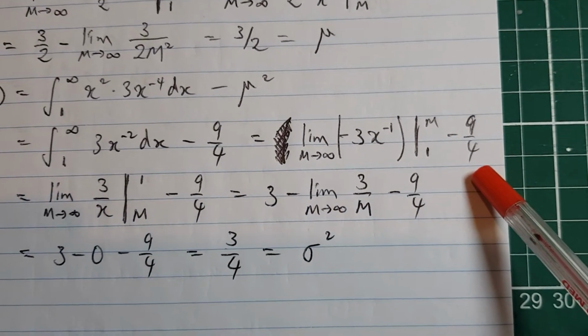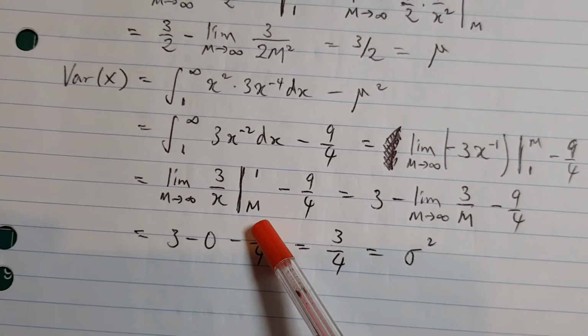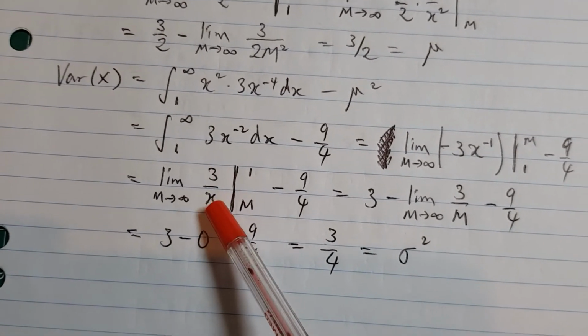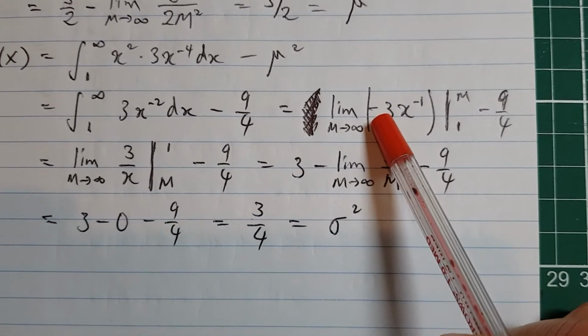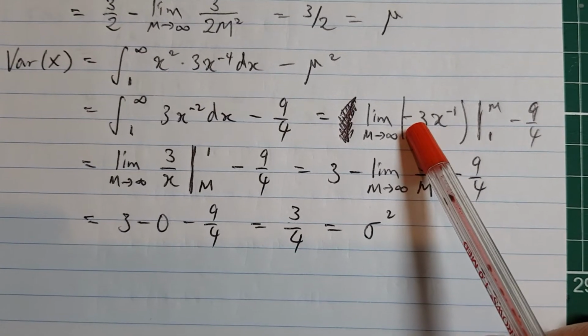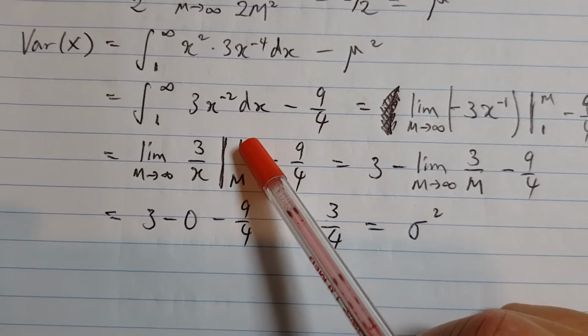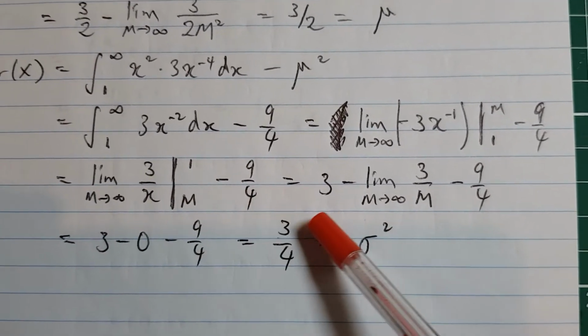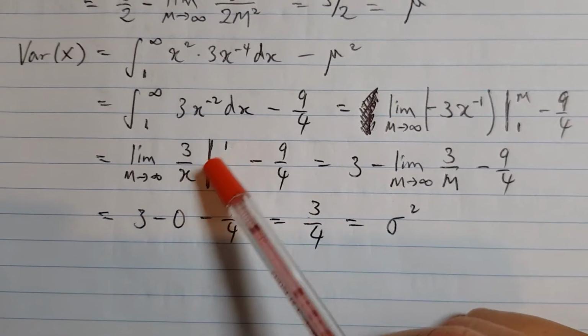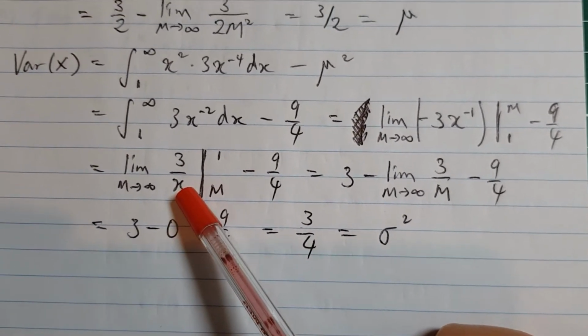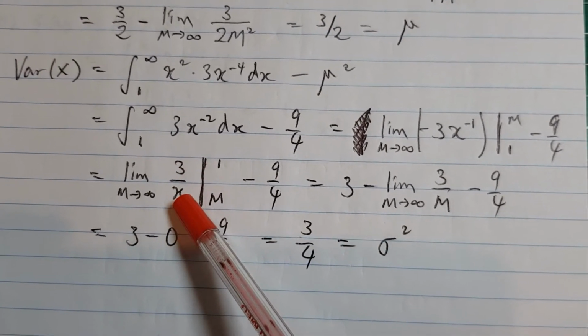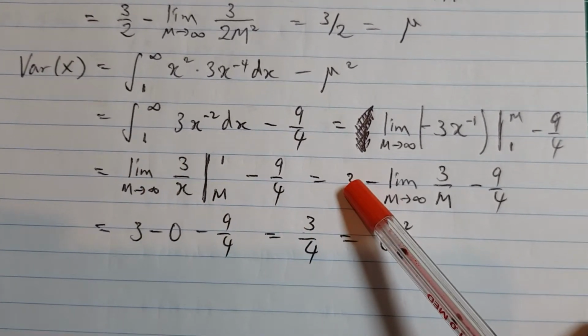Minus 9 on 4 stays the same, and that's just now 3 on x, 1 to m, because I've got the negative in the previous working line. So drop the negative sign, swap the order. That's exactly what I'm doing here. And minus 9 on 4. See, if you substitute 1 in there for x, it's going to be 3 on 1, 3. So that's a constant, so the limit's there.